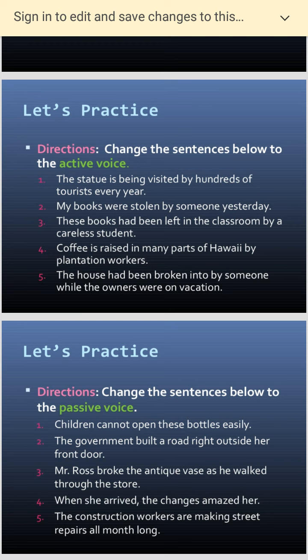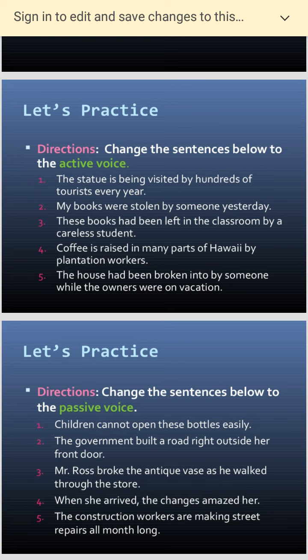For the first one, say the statue is being visited by hundreds of tourists. The tourists visit the statue every year. That would be active voice. But if you're putting it into passive voice, the statue is being visited by tourists every year. Similarly, children cannot open these bottles easily. The bottles cannot be opened easily by the children. By, always remember the by comes here. The government built a road right outside the front door. Outside the front door, a road was built by the government.